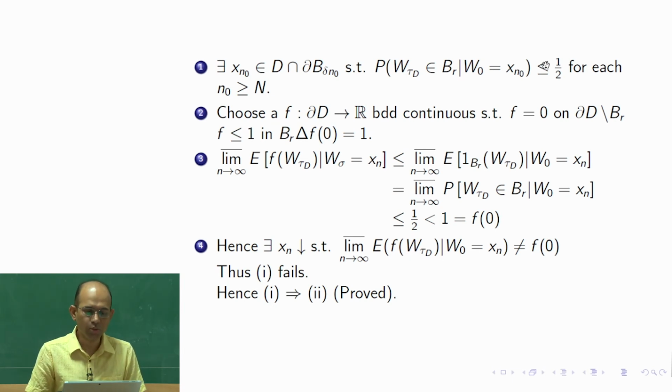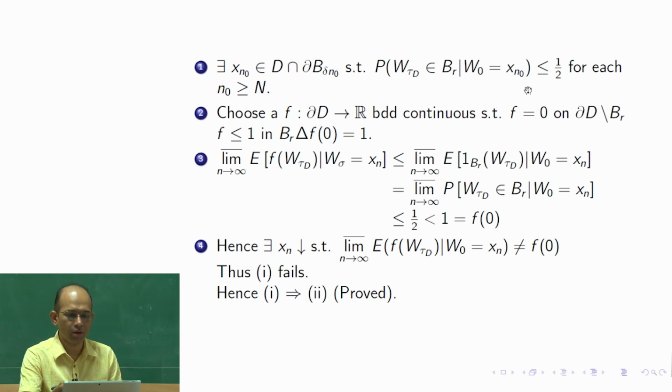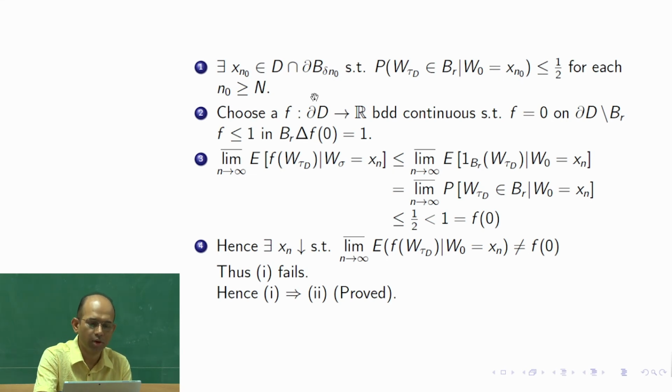So this we can do, and we call this x, x_{n_0}. The reason we denote it by n_0 is that we are talking about the ball of radius delta_{n_0}, so keeping that in mind, we write x_{n_0}.